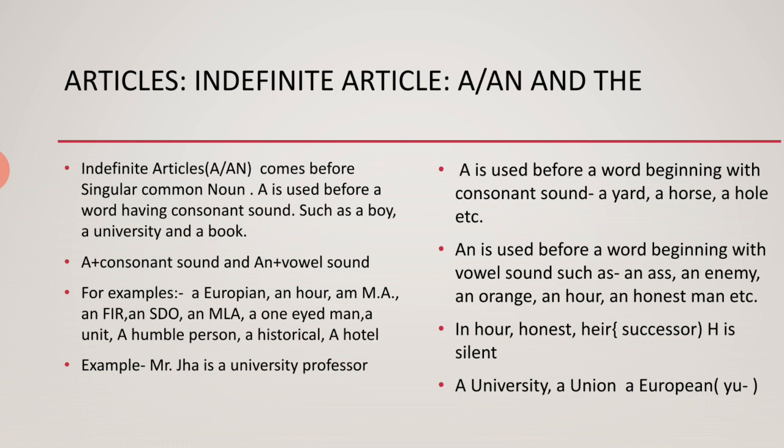A university, a union, a European: though they start with vowel letters, the sound is of a consonant, that's why we use the consonant sound and the indefinite article "a" before them. Just see in the bracket I have mentioned "yu". It means "yu" is the sound that is coming from these three words: university, union, and European. Okay.